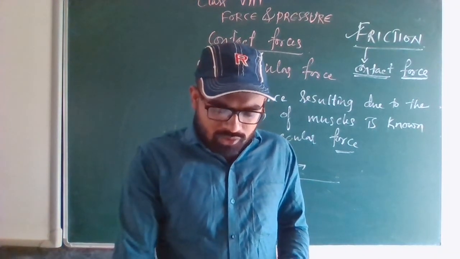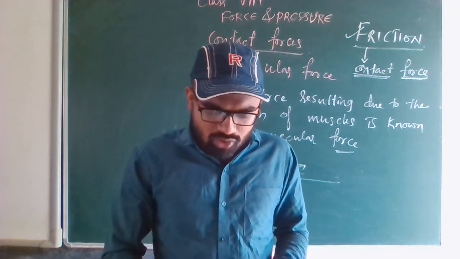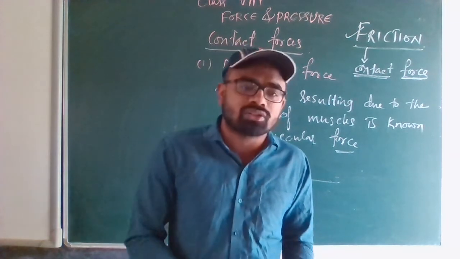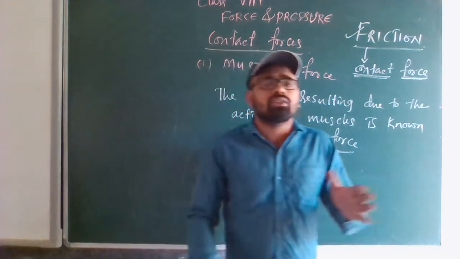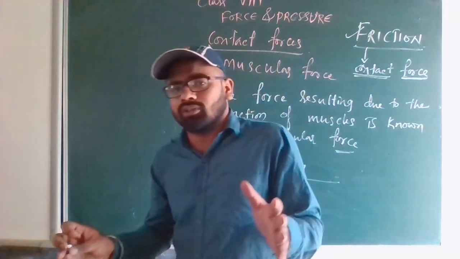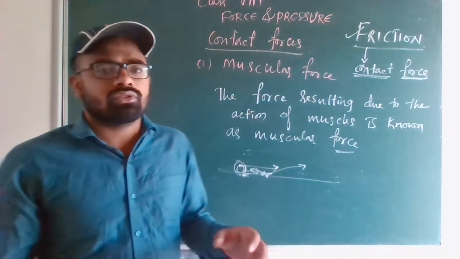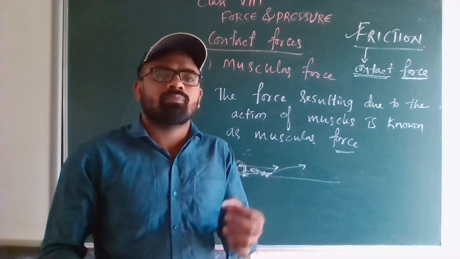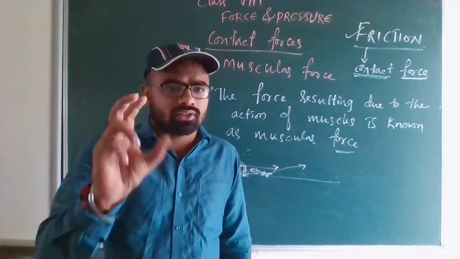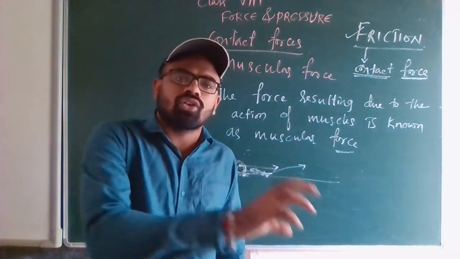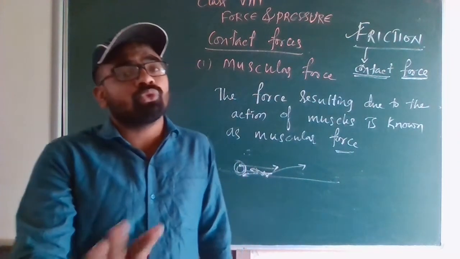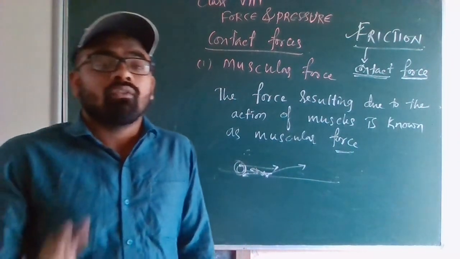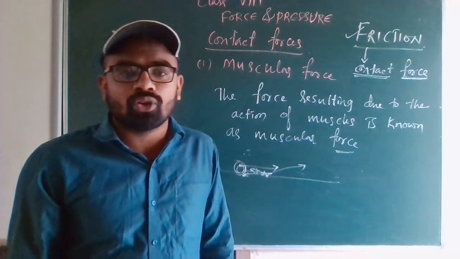The force of friction always acts on moving objects, and its direction is always opposite to the direction of the movement of the object. See, the force of friction is only on moving objects, you should remember. Suppose we take one ball and it is resting on the ground, then there will be no friction force.